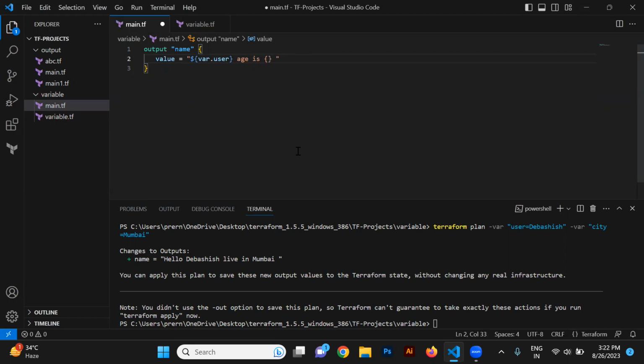Again, this dollar inside, this var.age this way, right? Let me save this.